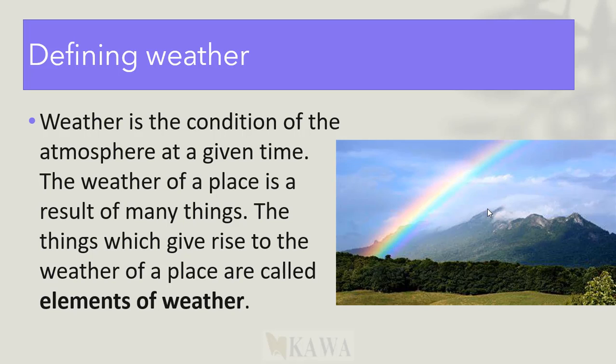The weather of a place is a result of so many things. Those things may be the mountains, you may be near a lake, you may be directly under the equator. The things which give rise to the weather of a place are called elements of weather. What makes us differentiate between the weather? We call them elements of weather.